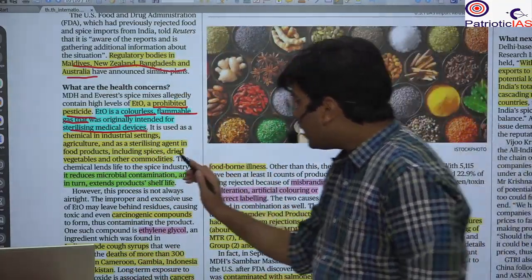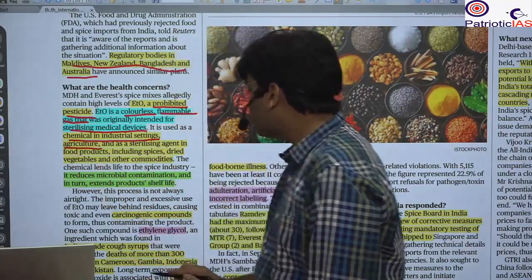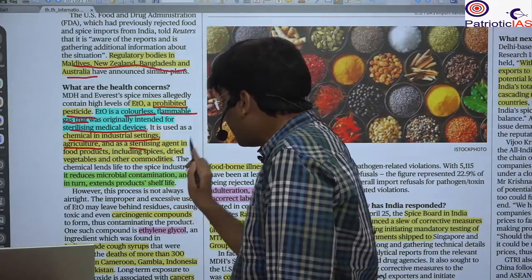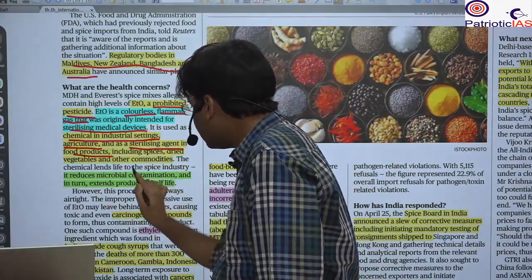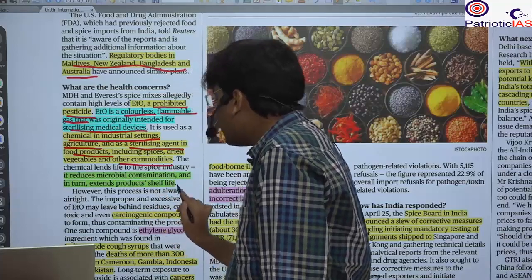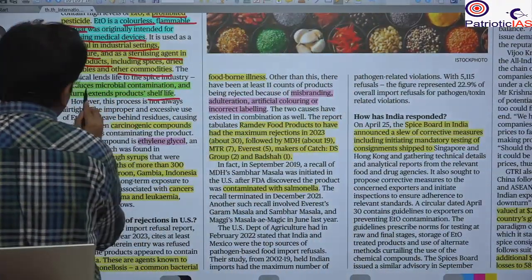Okay, so it is a chemical used in industry settings, and it is used in agriculture, as a sterilizing agent, and in food products. For food products, it is used to increase the shelf life. Okay, it reduces microbial contamination.